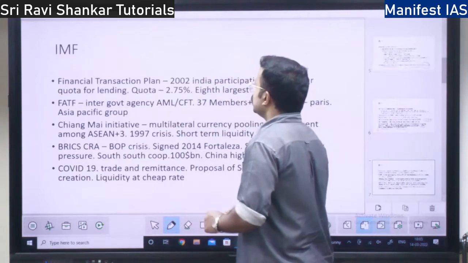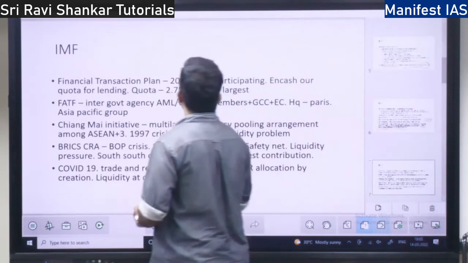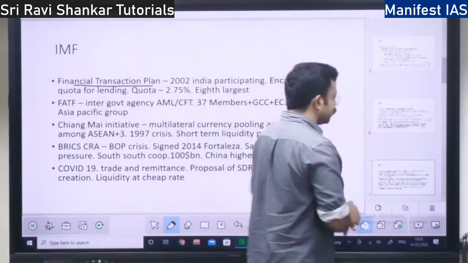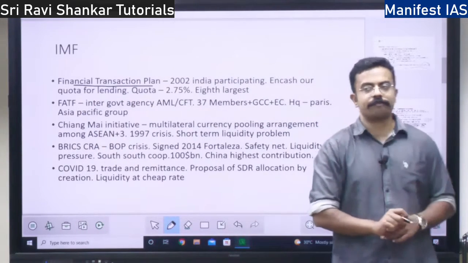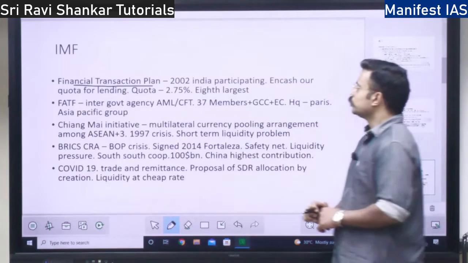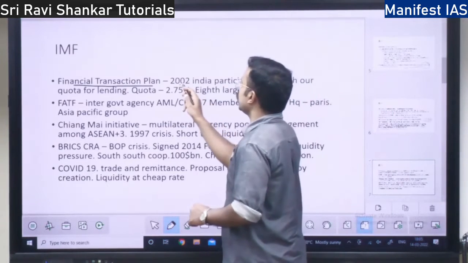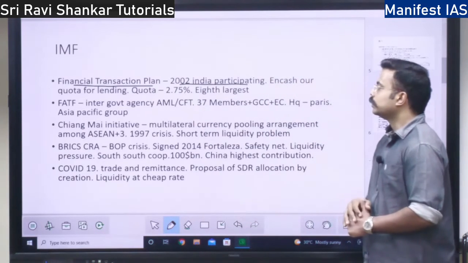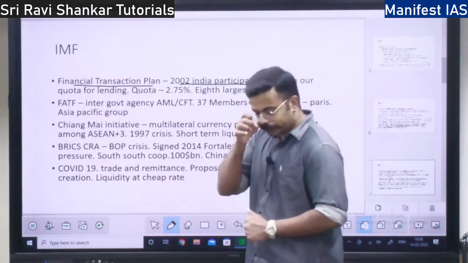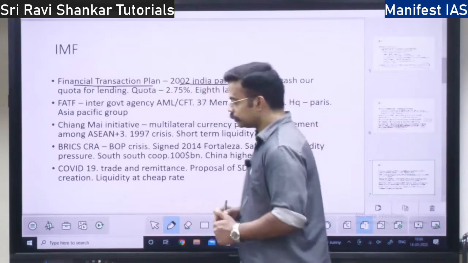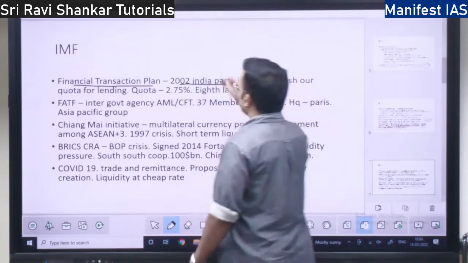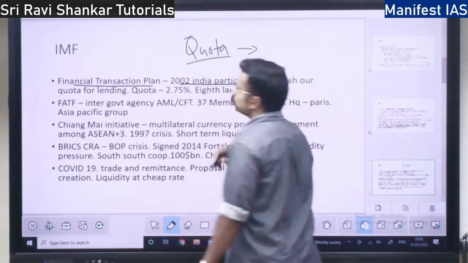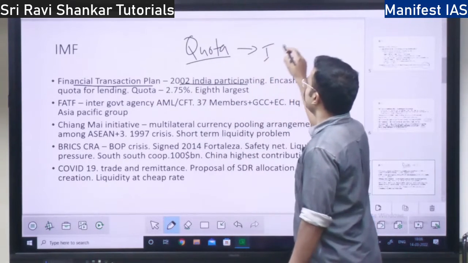Next. So there is a financial transaction plan with respect to India and IMF. What is this? FTP. Right? So in 2002, India started participating in the financial transaction plan. So what does it mean? It means, see, under quota, India maintains some money with IMF.